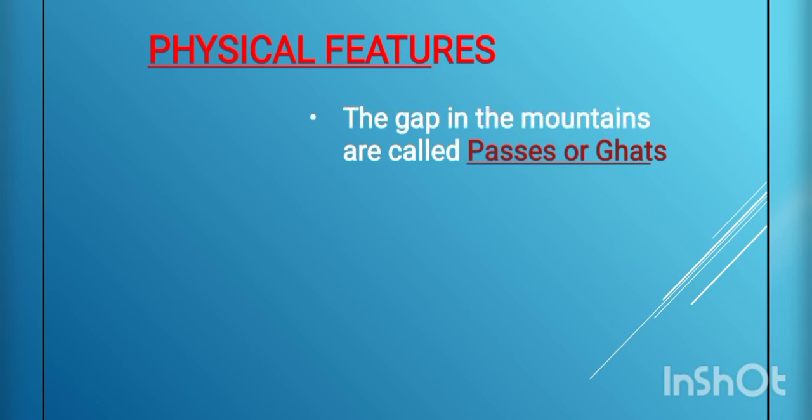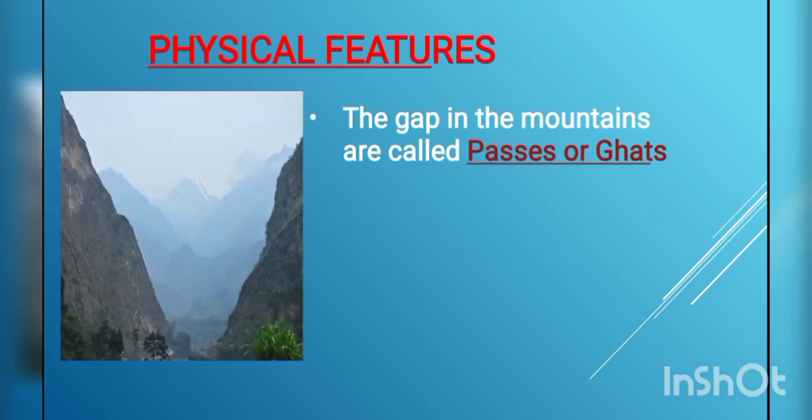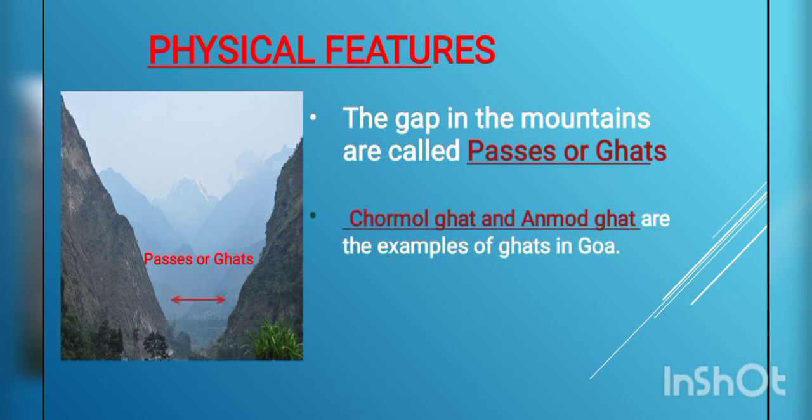Next one we are going to learn about the passes and ghats. The gaps in the mountains are called passes or ghats. Here is the photograph which shows the pass, a gap between two mountains. And what is the importance of these passes or ghats? It is very important for transport. Because of this, we can go from one area to another area.